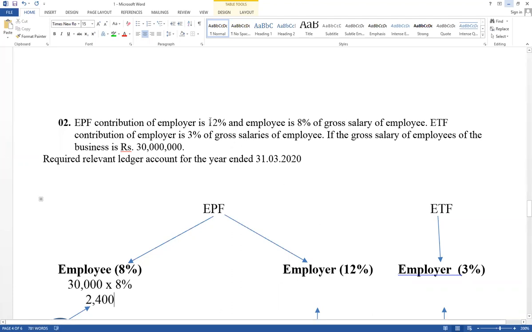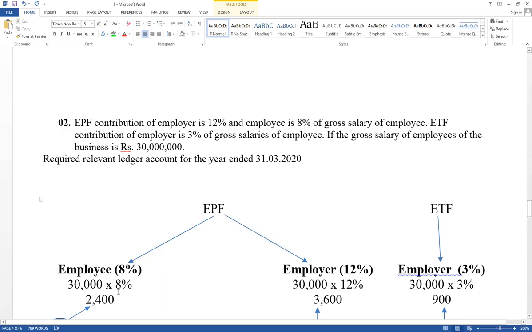And employer contribution equals 12%. Based on gross salary, 30,000 into 12%. Take the value. Value equals 3,600. ETF only employer gives their contribution. Therefore, 30,000 into 3%. Take the value. Here the value equals 900.